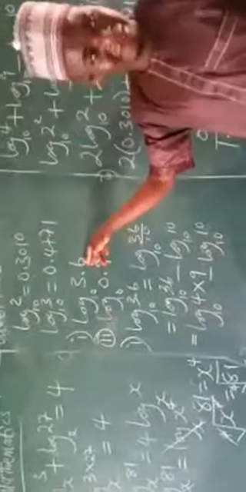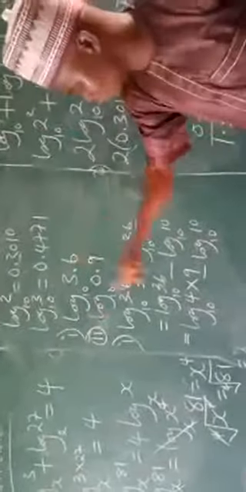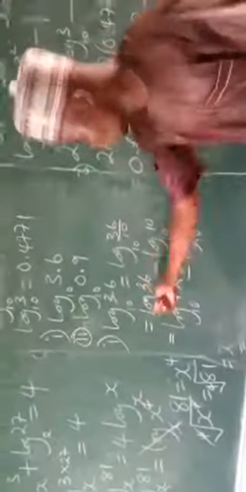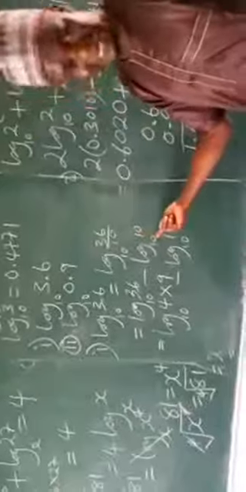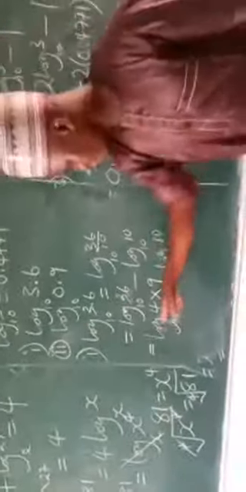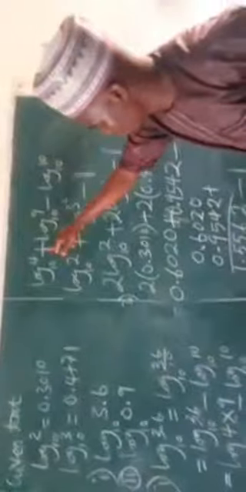Don't forget, it was 3.6. When it was 3.6, we convert it to 36 all over 10. Yes. Then log 36 base 10 minus log 10 base 10. What is 36? It's 4 times 9. There is a law which says multiplication will turn to addition. So now we said log of 4 base 10 plus log of 9 base 10. So from there, 4 is 2 square.